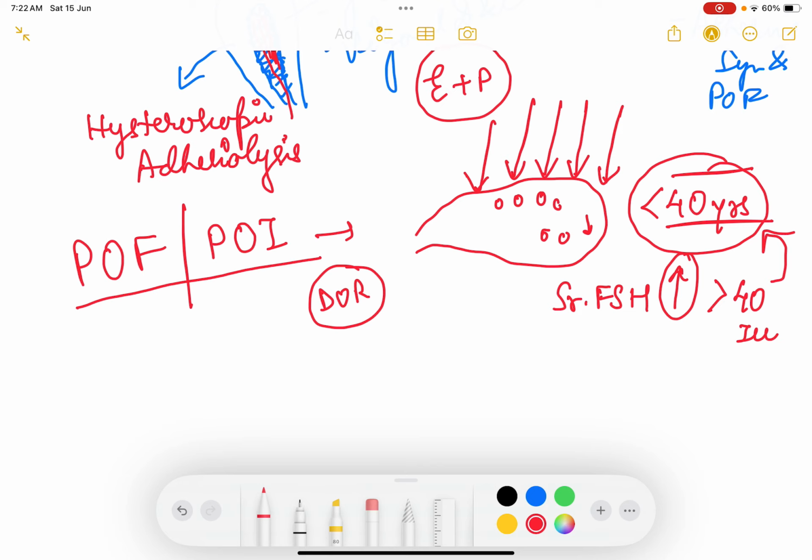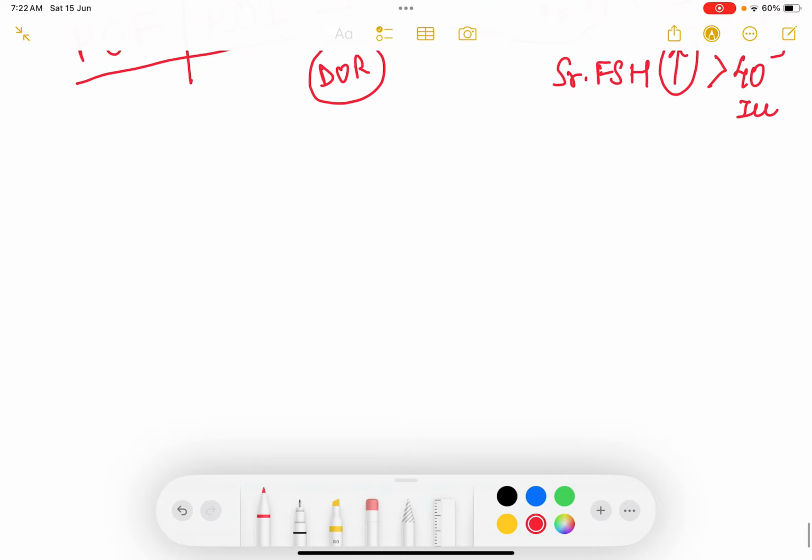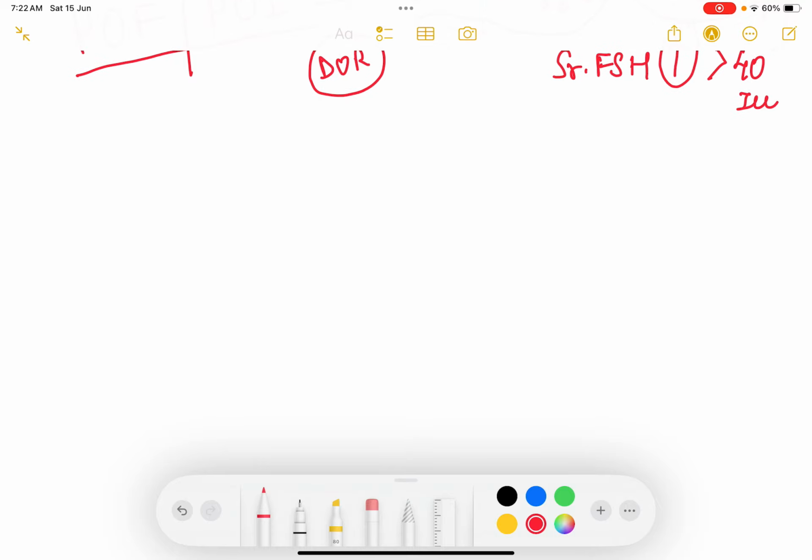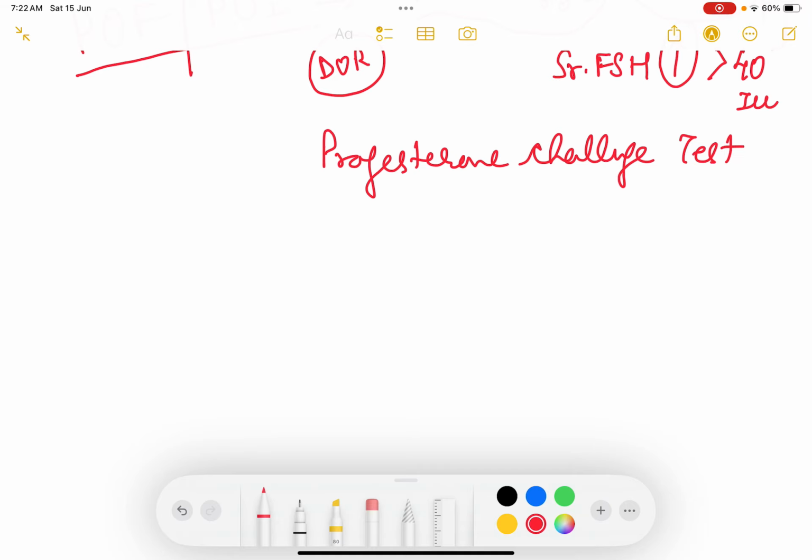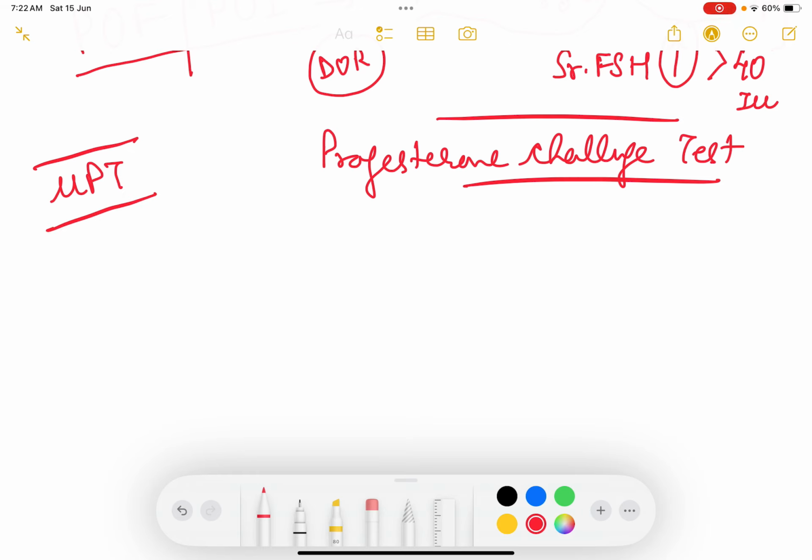So once you have diagnosed that patient has secondary amenorrhea, how do you generally go about it? What is the management protocol? Management protocol is to give a progesterone challenge test. What do you mean by progesterone challenge test? Whenever patient is having secondary amenorrhea, first you do a urinary pregnancy test for this patient, because pregnancy is the most common cause of secondary amenorrhea.